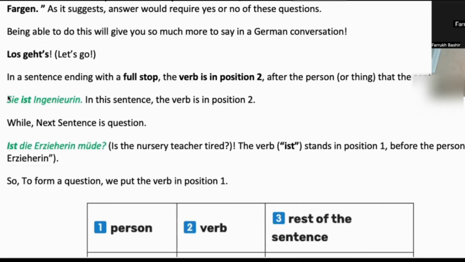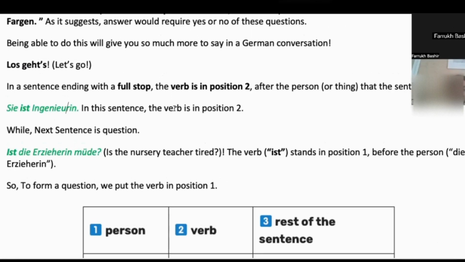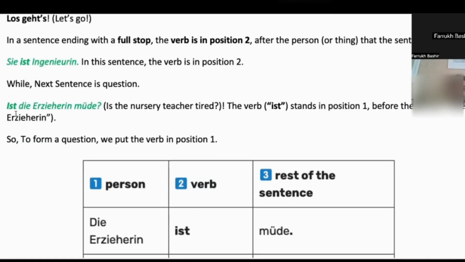For example, here this is a normal statement. Sie ist Ingenieurin, means she is an engineer. So here, ist die Erzieherin müde, means is the nursery teacher tired. So I just place my verb at the very first position.